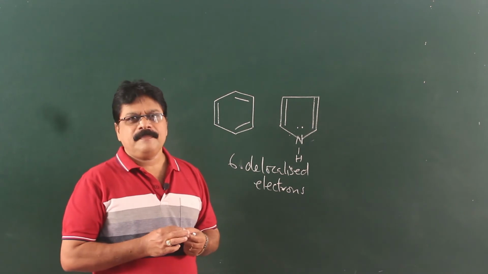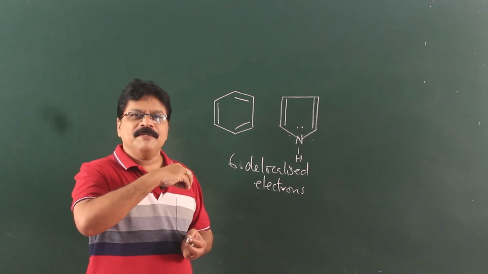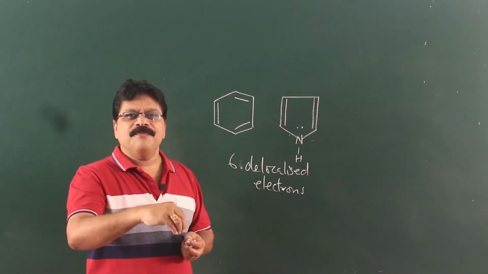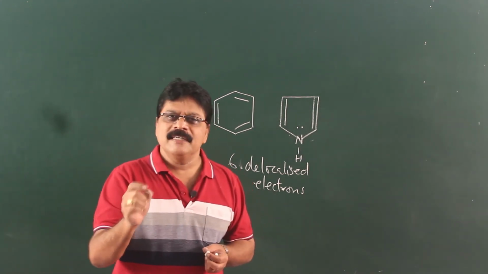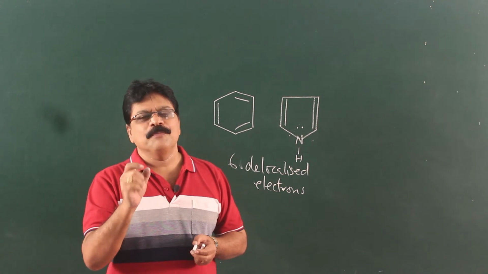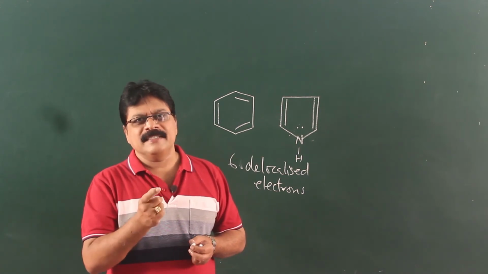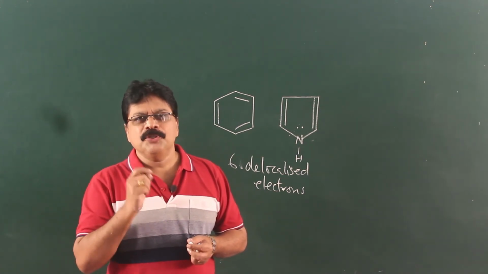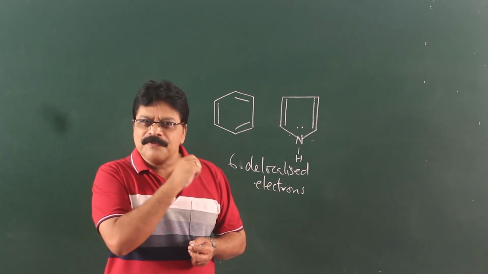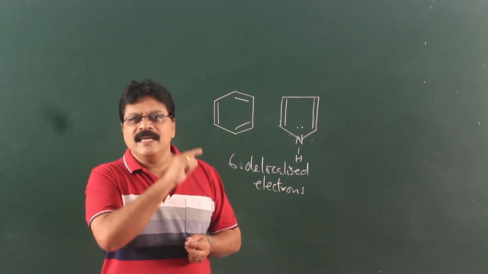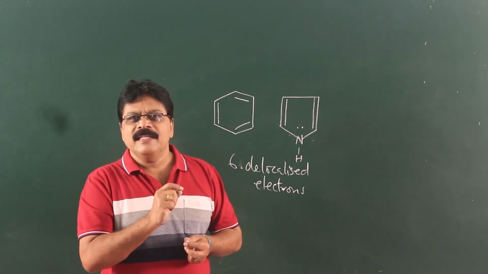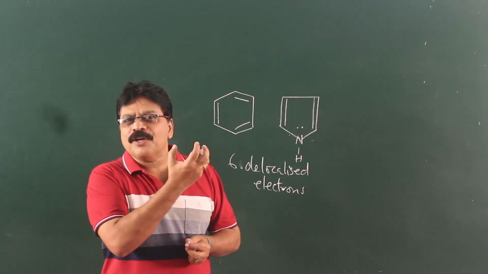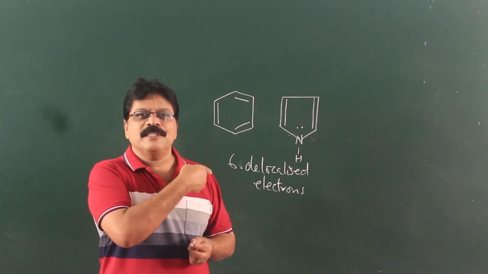Another thing, let us make a comparison between furan, thiophene and pyrrole. We know that the electronegativity of the atoms is different. Oxygen is more electronegative than nitrogen, than sulfur. So, in the case of an oxygen containing heterocyclic molecule like furan, the dipole moment or the electron withdrawal is more towards the oxygen.